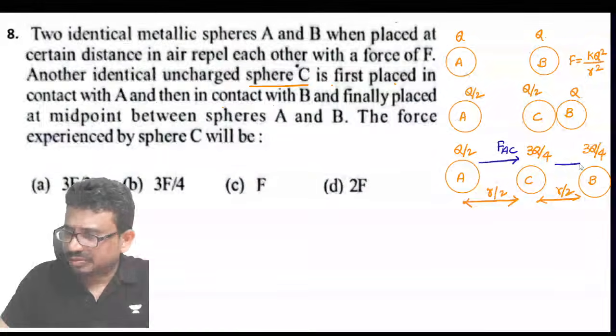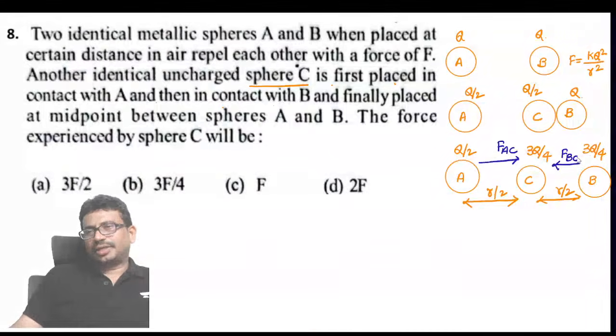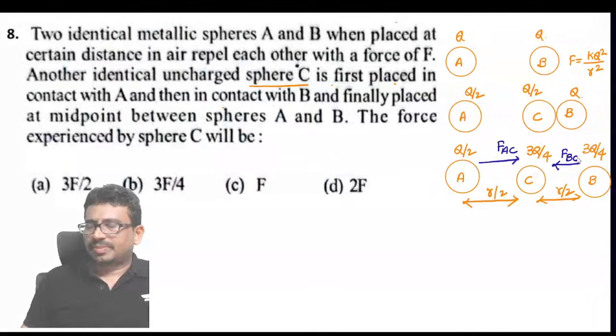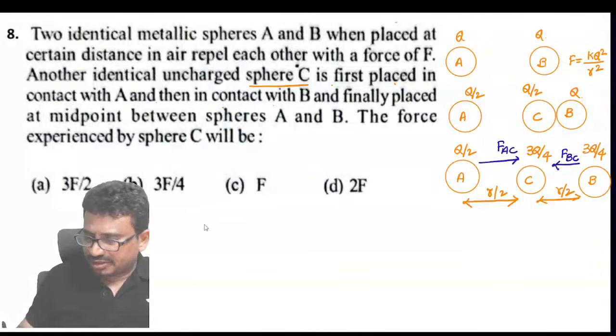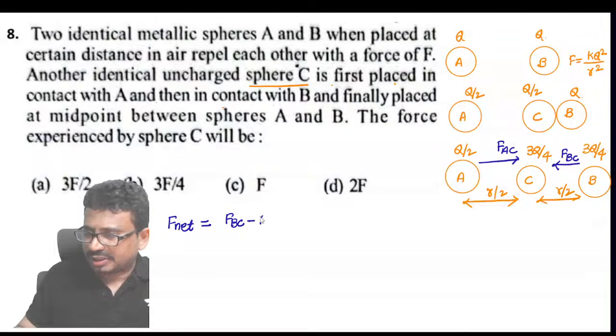And these are also positive charges only. This is F_BC, the repulsion only. And the net force will be the subtraction. So the net force, you tell me now here, should be equal to F_BC minus F_AC.